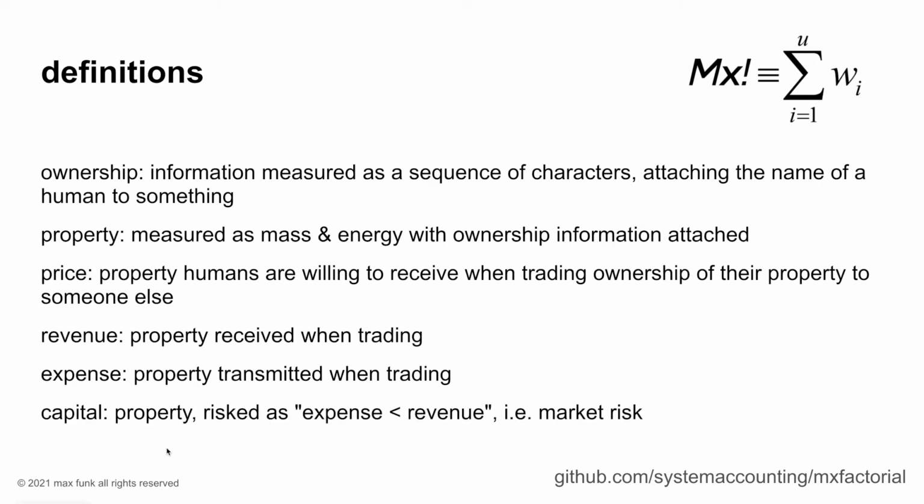Capital. A type of property. Risked for profit as expense is less than revenue. Odd to read expense first, but it preserves the event sequence while reading from left to right. Chases out thoughts of free energy. This expression also singles out profit as conditional on the free will of another human.